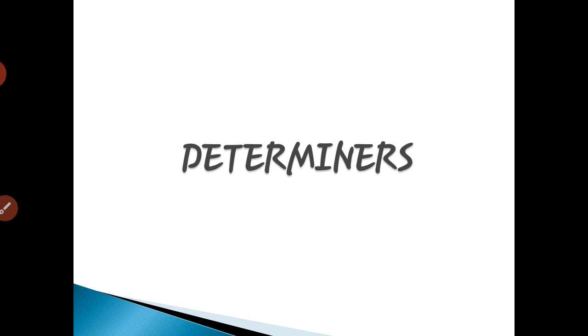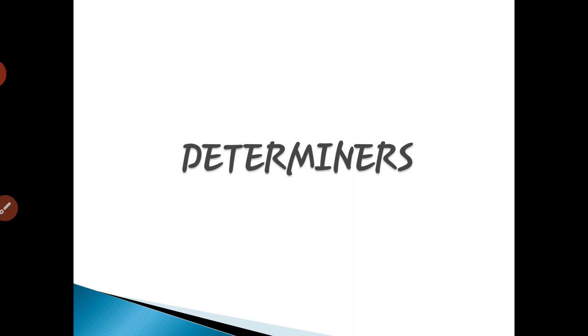And adjectives are the words which describe or give more information about all types of noun. So to understand determiners, you should first know what a noun is, the types of noun, and adjectives, because determiners are directly linked to nouns and adjectives.